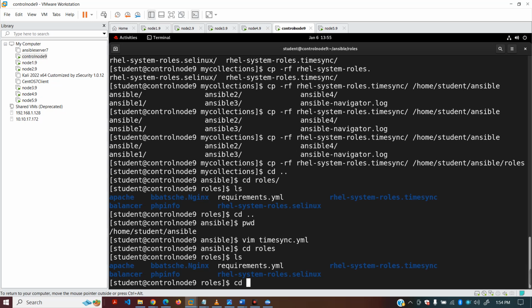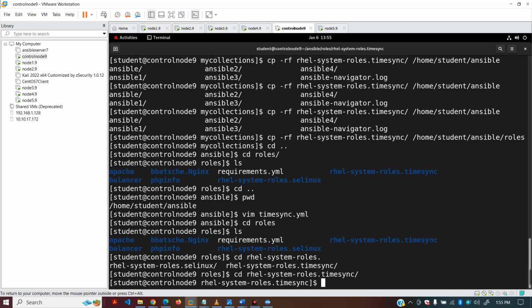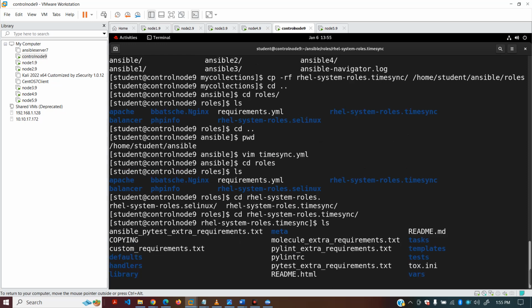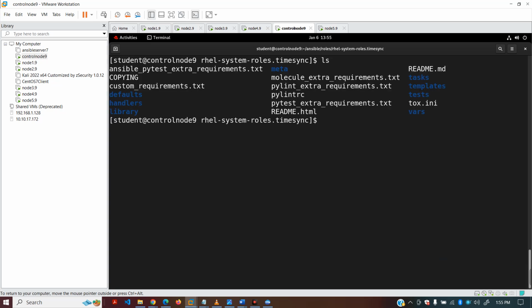Here you can see this rhel directory. Go to this directory. You are here, right? Let me show you again, ls. You see here this file, README.md.